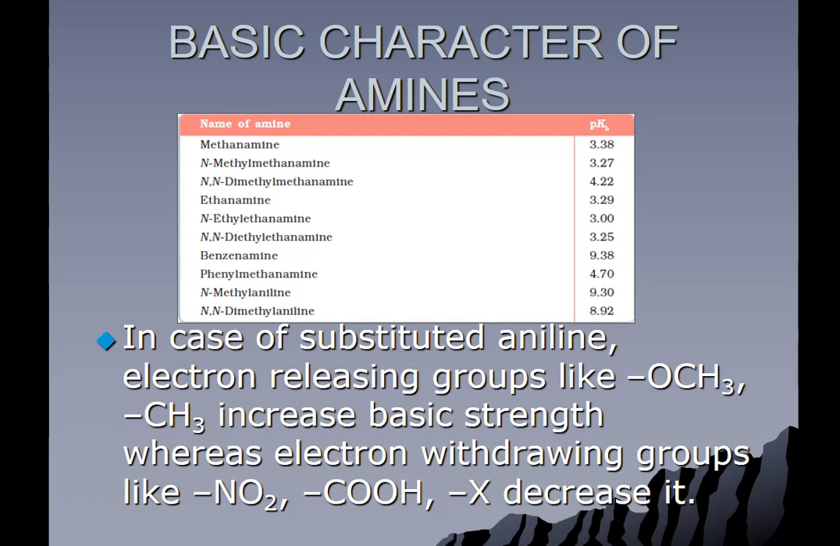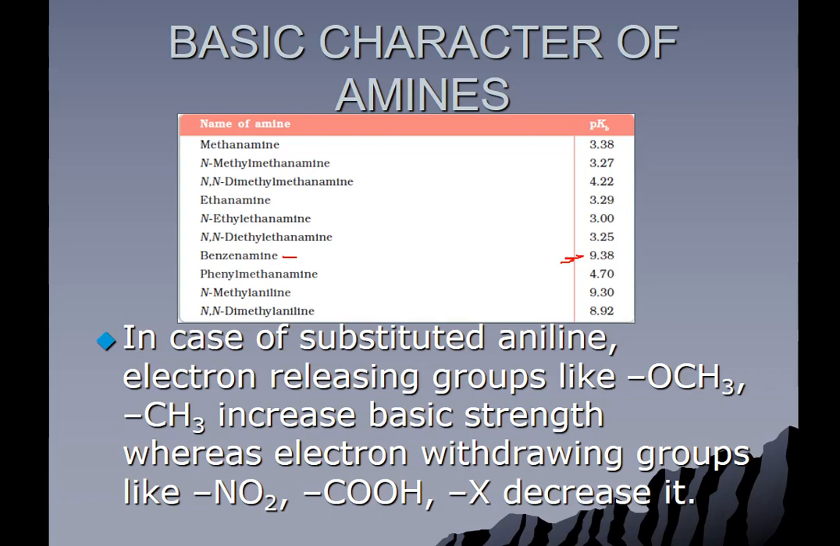Here is a table showing you the basic character of amines in terms of their pKb values. You can see here methanamine has pKb value as 3.38. You know, lower the value of pKb, more will be the basic character. N-methyl methanamine 3.27. Similarly, in case of benzenamine or aniline, the pKb value is 9.38. The value is much higher, it means it is less basic.